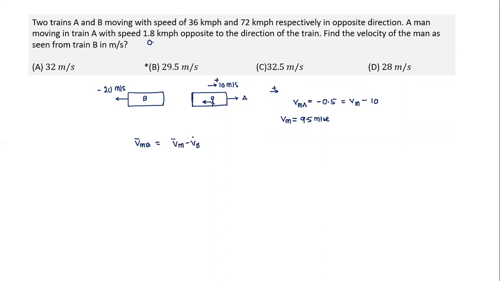They're fairly simple, all in one dimension. So this one is plus 9.5 and minus of minus 20, so this becomes equal to 29.5. As seen by a person in train B, this man will appear to be moving towards the right with a speed of 29.5 meter per second. So this also was, I would say, a fairly easy question. You find most of the questions were pretty direct.